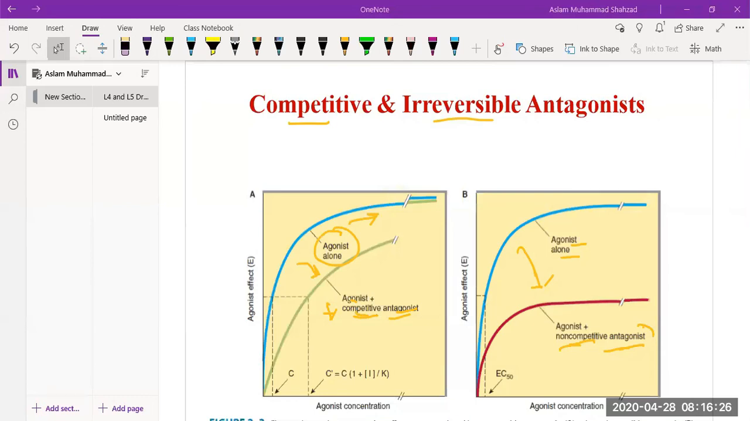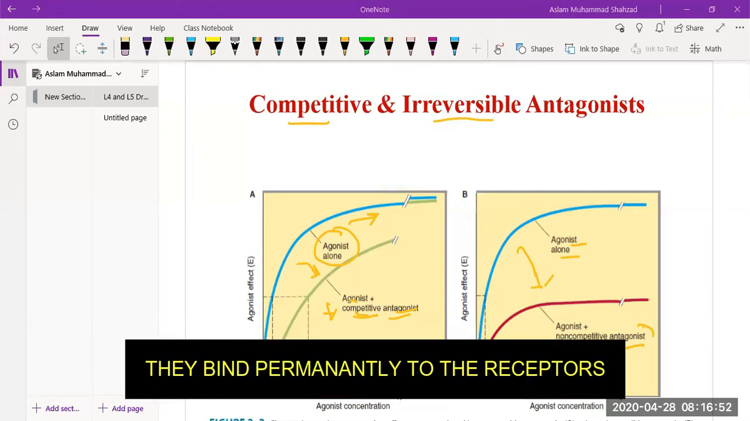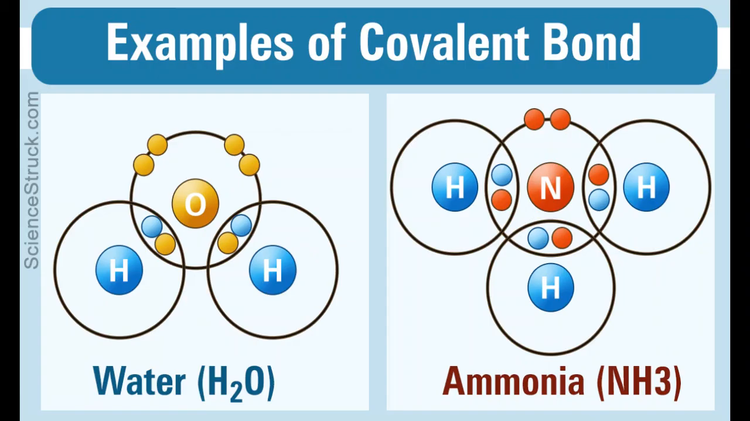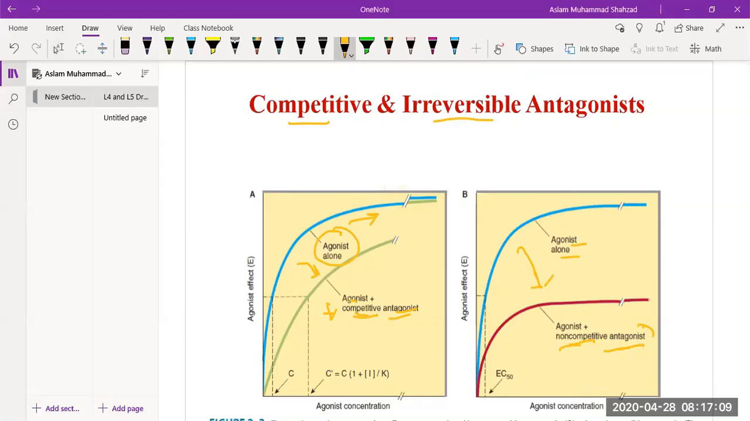How can we differentiate the competitive antagonist and the irreversible antagonist? Always keep in mind that competitive antagonists bind with the receptors at the same site as the agonist and block the action of the agonist. Whereas irreversible antagonists bind permanently to the receptors. And how do they bind? By forming a covalent bond. The agonist effect is declined very sharply.